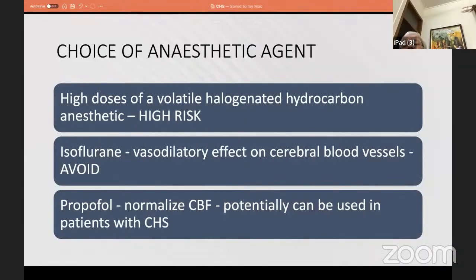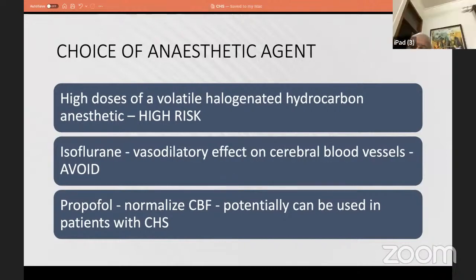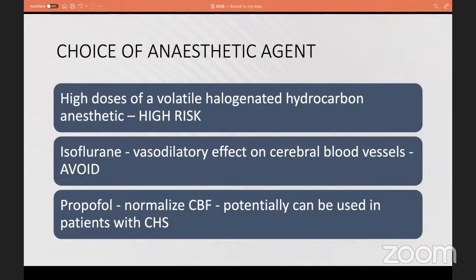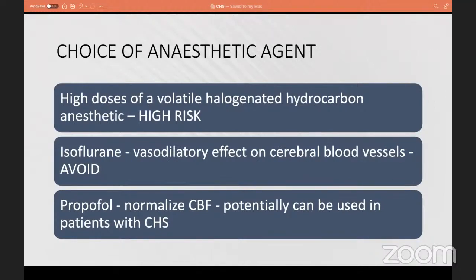So considering the anesthetic agent, high doses of volatile halogenated hydrocarbon anesthetic agents, as in the fluorine group of anesthetic agents, is one of the risk factors, it seems, for cerebral hyperperfusion syndrome. But for isoflurane, they mentioned conflicting results.